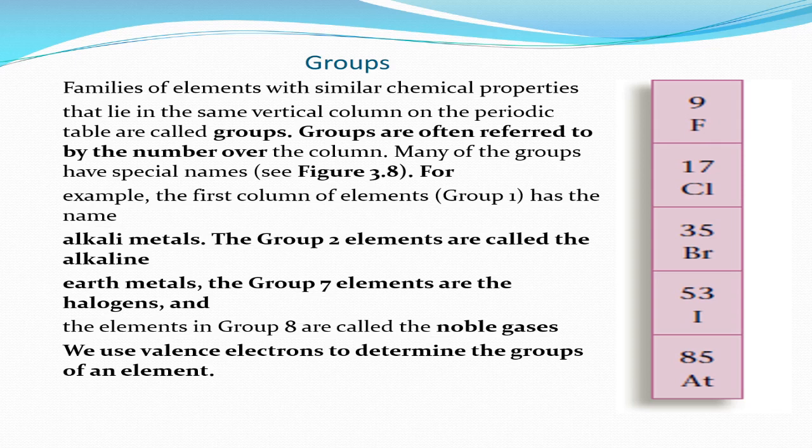The group 2 elements are called the alkaline earth metals, the group 7 elements are the halogens, and the elements in group 8 are called the noble gases. We use valence electrons to determine the group of an element.